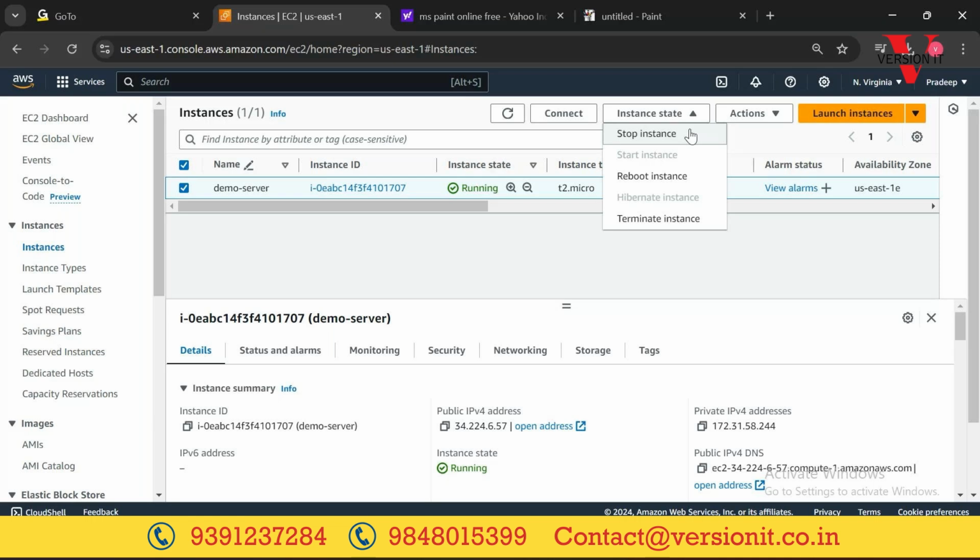All cloud providers work on a pay as you go model. If you just leave it like that, the server will keep running in North Virginia, and one day or another you'll get the bill. As of now you'll use it for free, but it doesn't mean that you should leave it like that. Just click on stop instance so that tomorrow you can come and start the instance again.